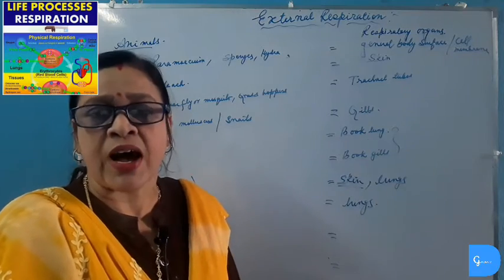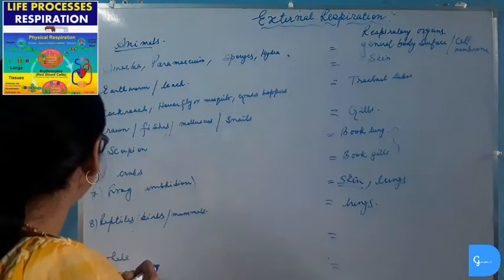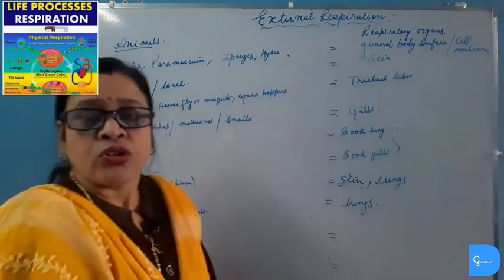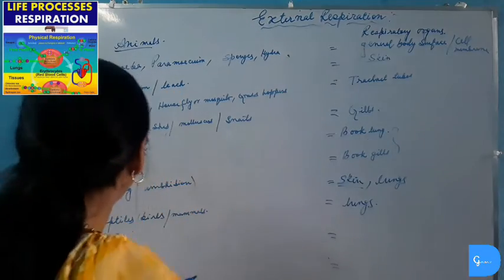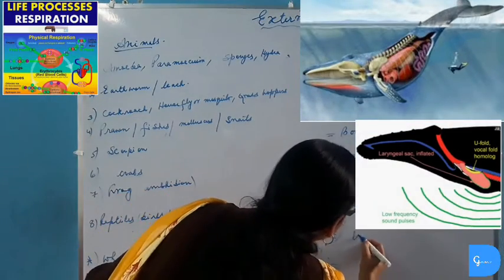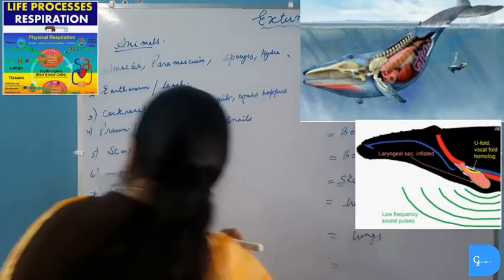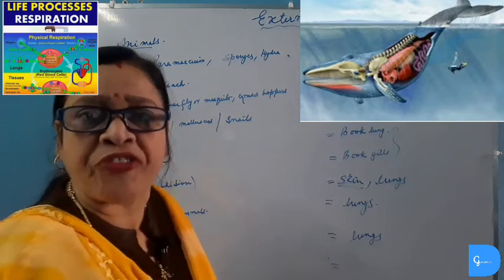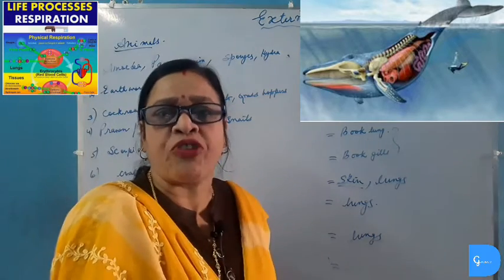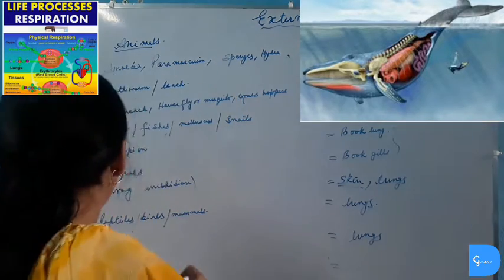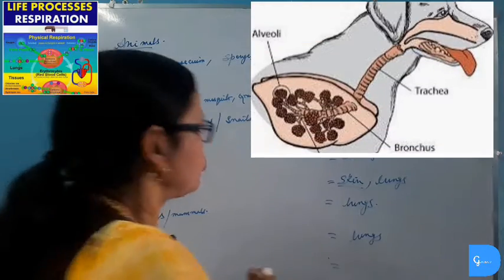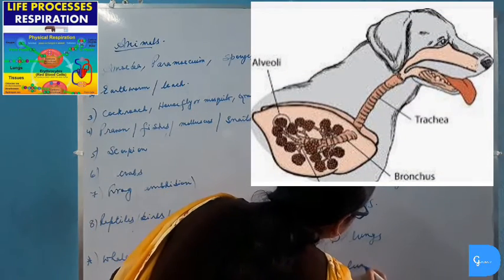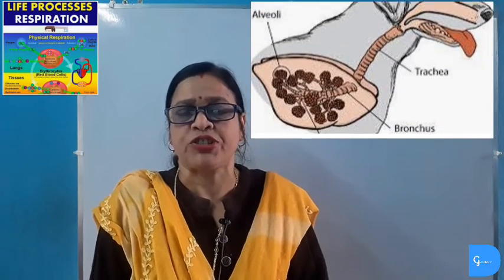Now one question was asked: give the respiratory organ of whale. Whale is a mammal, so the respiratory organ of whale will be lungs and not gills, because whale is a mammal, not a fish. And dog is a mammal, so its respiratory organ will be lungs. I will discuss some important questions.